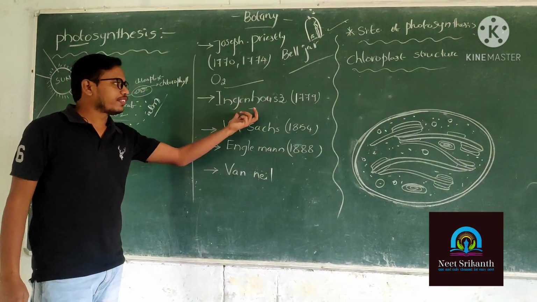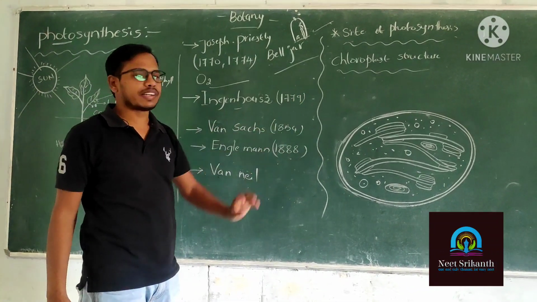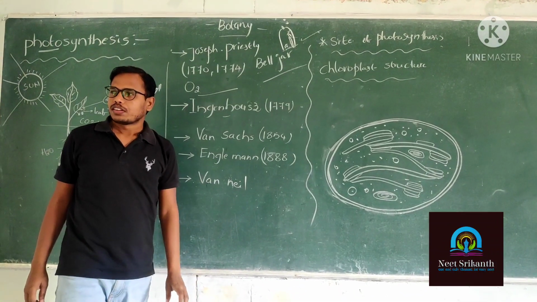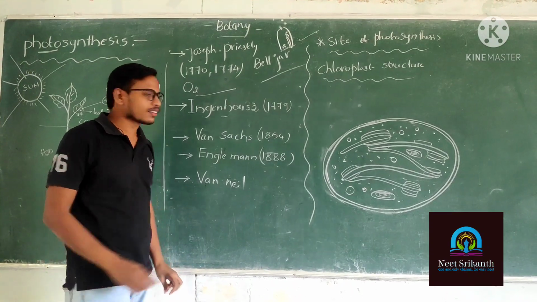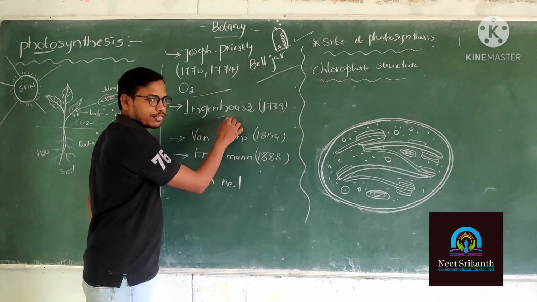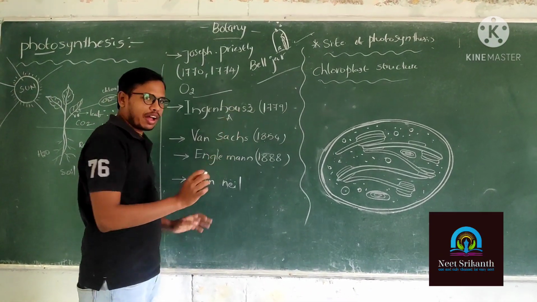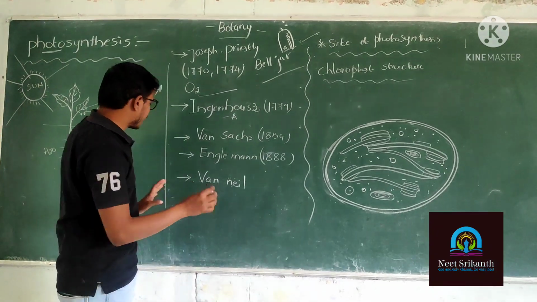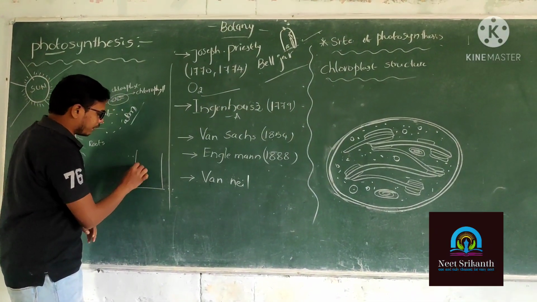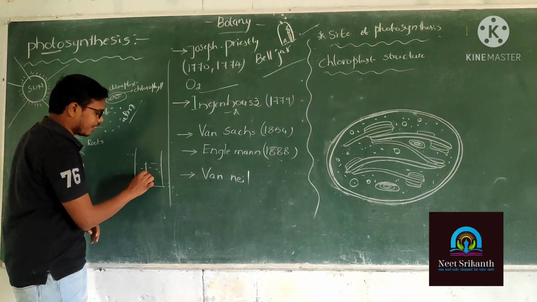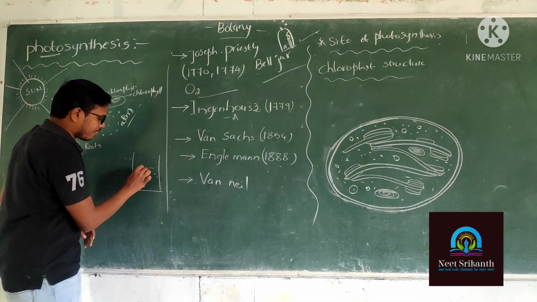Ingenhousz, in the year 1779, did research on an aquatic plant, for example hydrilla. He took a beaker filled with water with an aquatic plant in it.